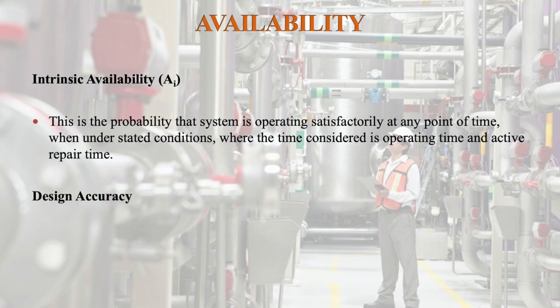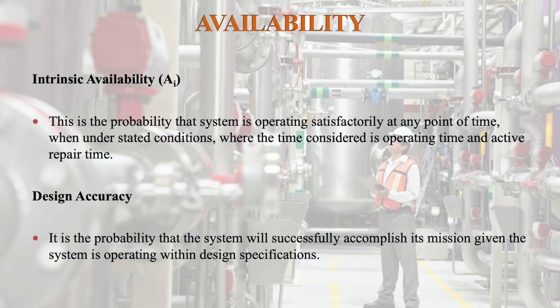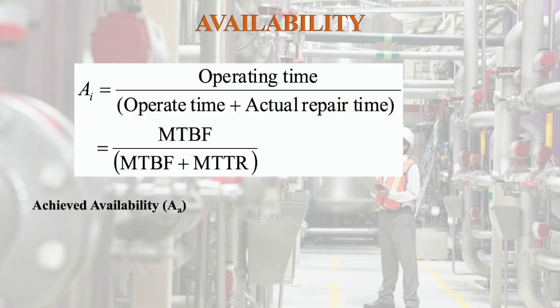It is the probability that the system will successfully accomplish its mission given the system is operating within design specifications. That is, A_I is equal to operating time divided by operating time plus active repair time, or also shown as MTBF by MTBF plus MTTR.